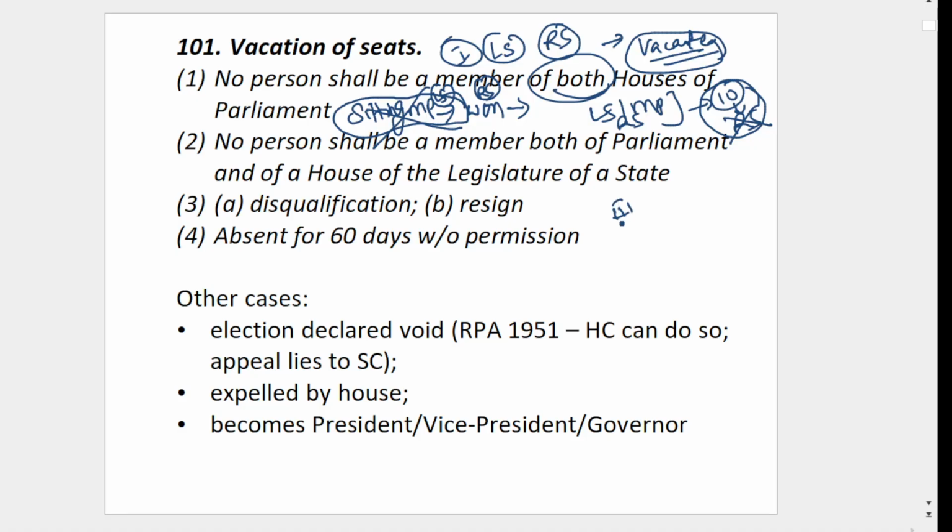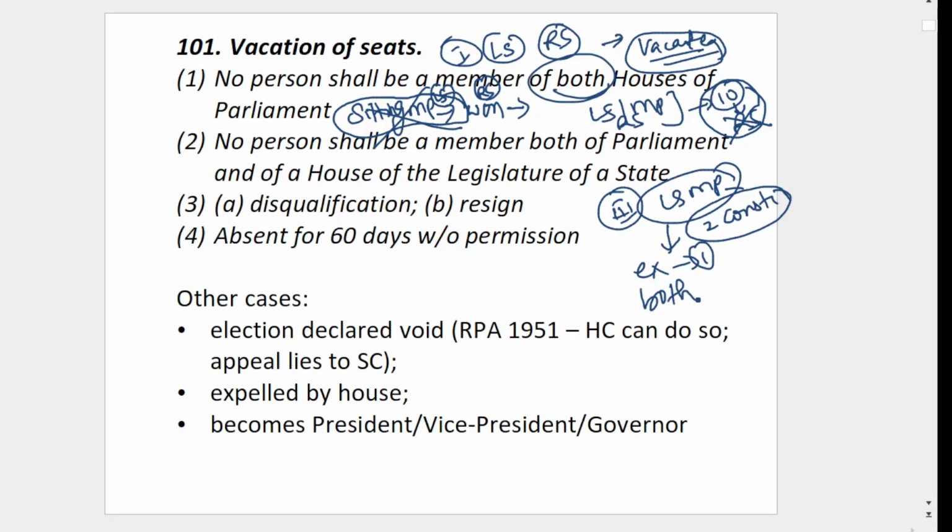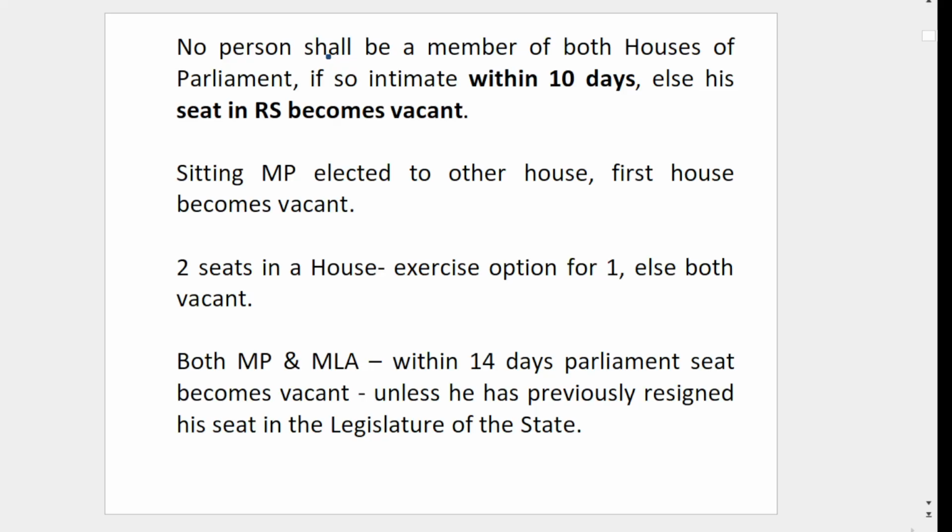Then there is the third case. If you are a Lok Sabha MP from two constituencies, then you have to exercise the option for one of them. Otherwise, both will become vacant. So this is described here. No person shall be a member of both houses; if so, you have to intimate within 10 days, or else the Rajya Sabha seat becomes vacant.